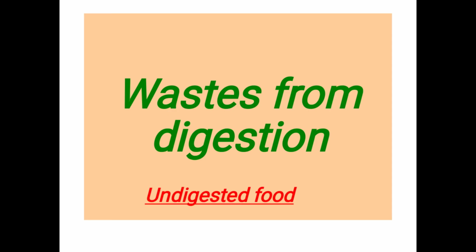Let us first discuss the removal of wastage from digestion. You already know that the body absorbs the nutrients through the process of digestion. Food is processed from the moment it enters the mouth so that maximum nutrition can be obtained from it.